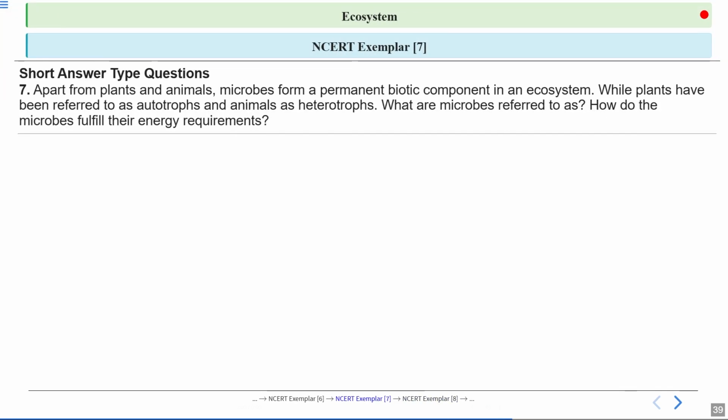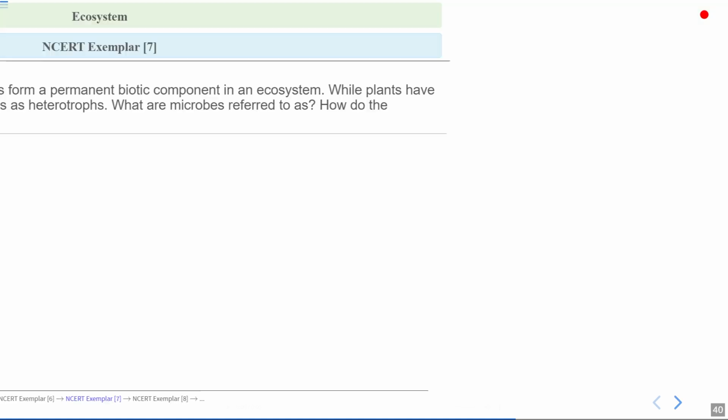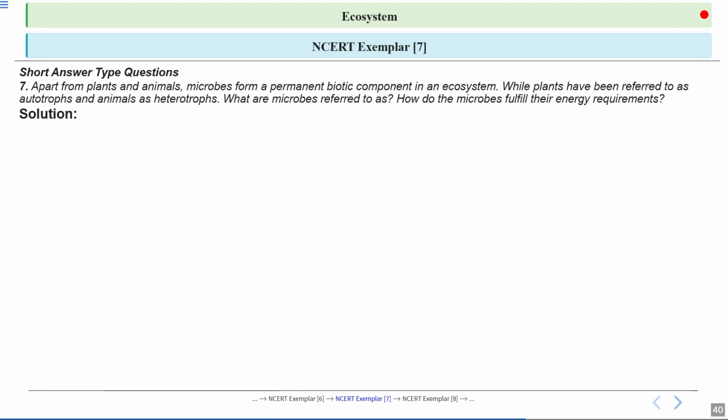Moving on to the short answer type questions. The question is: apart from plants and animals, microbes form a permanent biotic component in an ecosystem. While plants have been regarded as autotrophs and animals as heterotrophs, what are the microbes referred to as, and how do the microbes fulfill their energy requirements? Let's have a look at the answer.